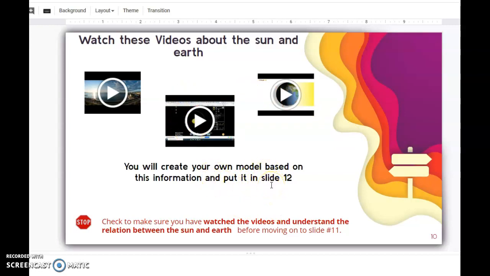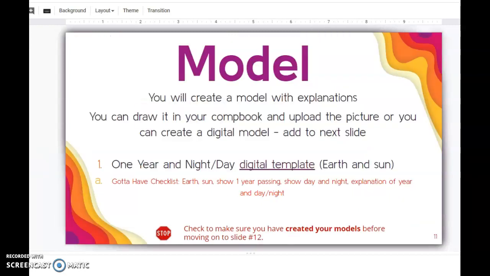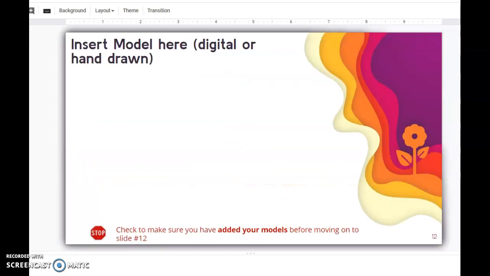So take notes if you need to, draw in your comp book if you need to, so that you can do this. Create a model with explanations. You need one model that shows 1 year. How do the Earth and the sun make 1 year? Then a model that shows night and day. How do the Earth and sun make night and day? Again, I gave you a digital template if you would like to use it. If not, draw it in your comp book and then insert your model here on slide 12.